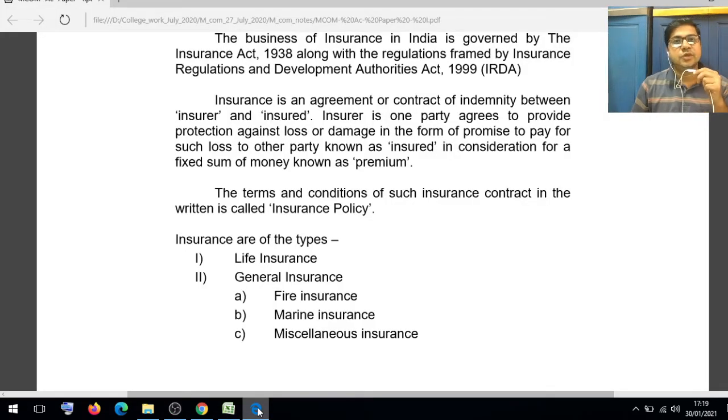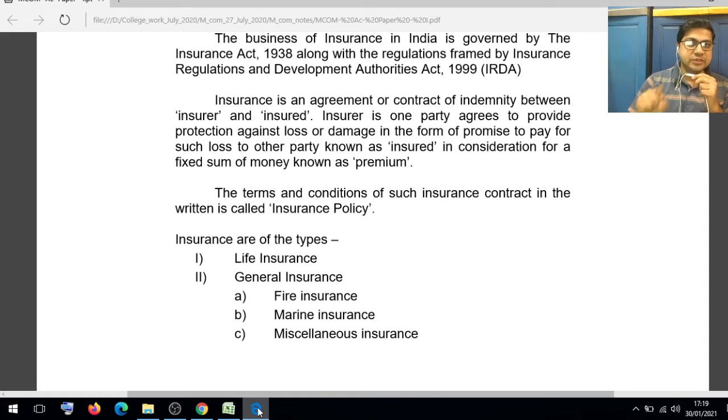Friends, the business of the insurance company is governed by the Insurance Act 1938, along with the regulations framed by the Insurance Regulatory and Development Authority Act 1999, known as IRDA. Insurance is an agreement, a contract of indemnity between the insurer and the insured.